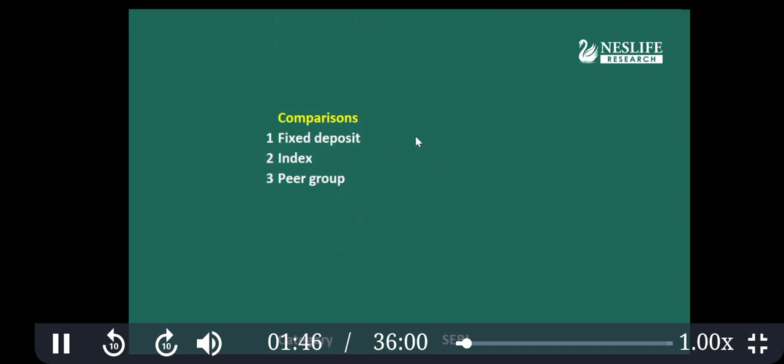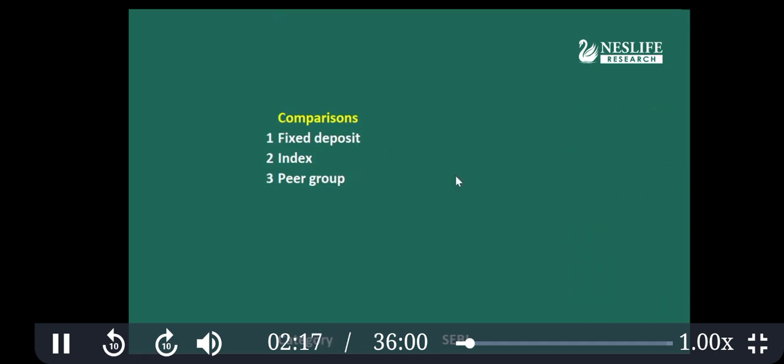We can compare with the FD, because that is the easiest financial instrument where you can directly do investment. You know the risk status, how much is the risk or how much is the return. So we compare with FD. It is also called the risk free return. The alternative to FD is a government bond. Both are, for comparison purposes, one and the same. So when we talk about risk free return, it is usually a government bond, but similar to a government bond is the FD of the bank.